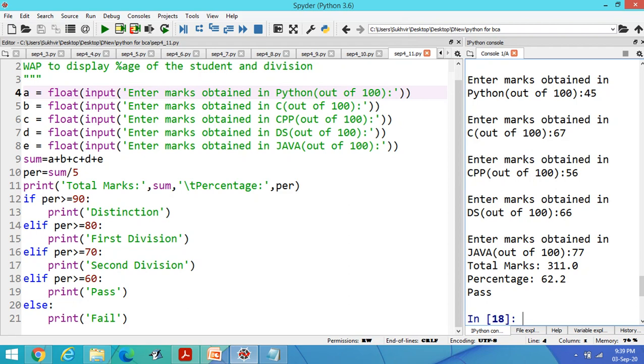After the calculation of this value, you can print the total marks and percentage. And then you can apply the if else if statement. If percentage is greater than 90, distinction. If percentage is greater than 80, first division. 70, second division. 60, pass, then fail. You can apply these conditions.